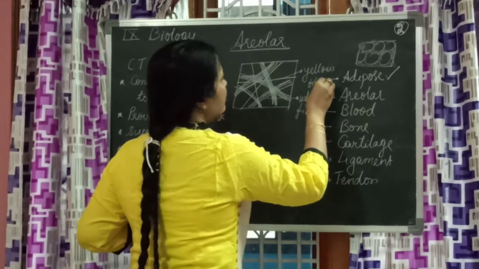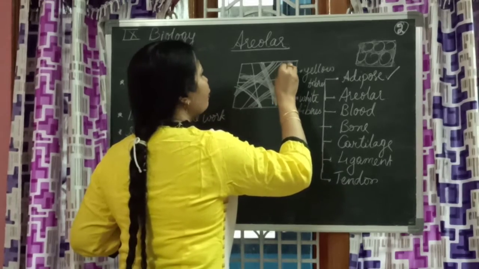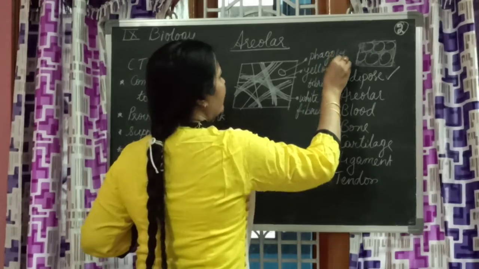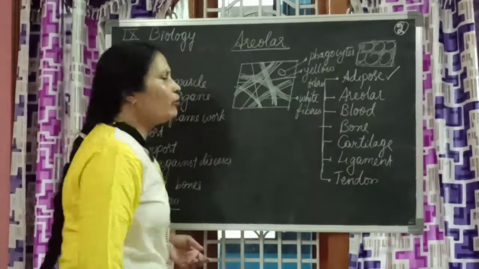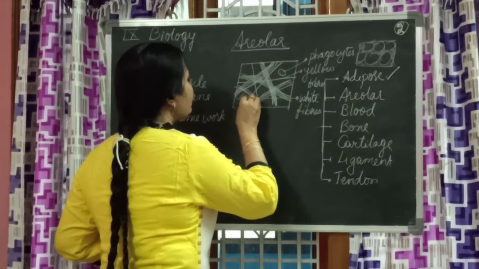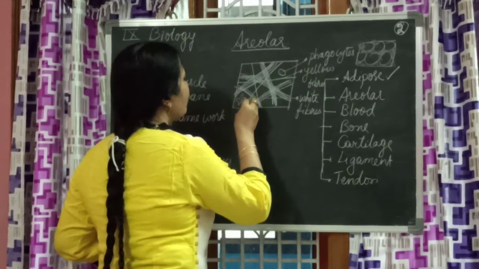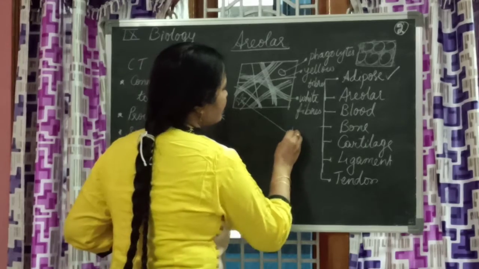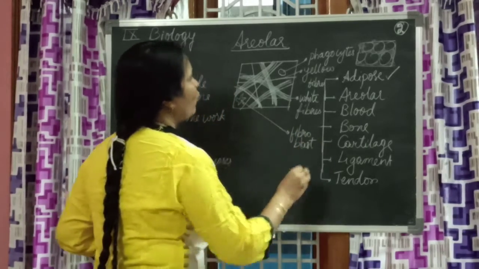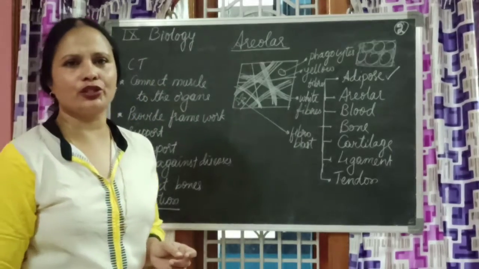And then draw phagocytes. Phagocytes means the ones which demolish things. And then you draw star-shaped fibroblast. Fibroblast. This is important for your areolar tissue.